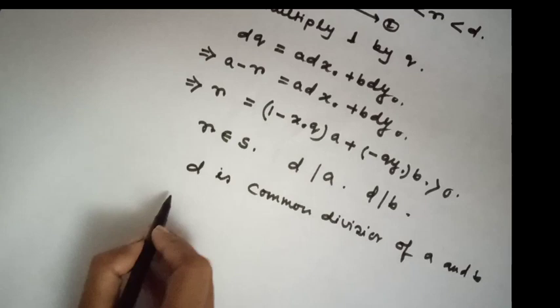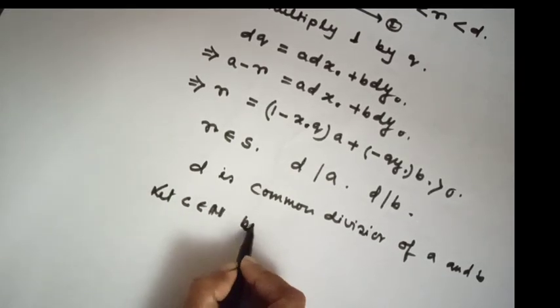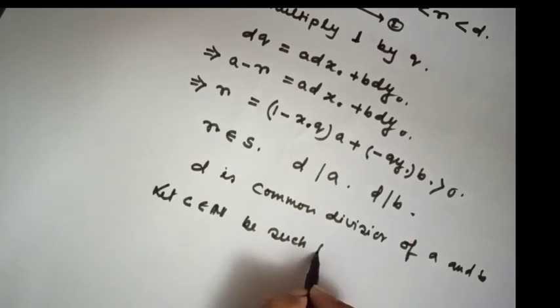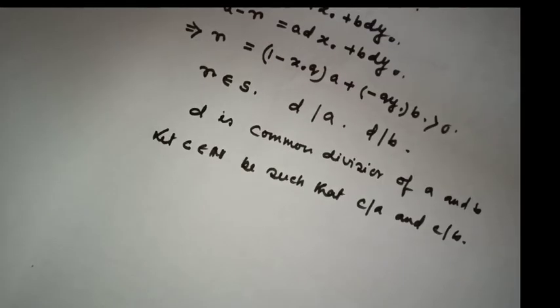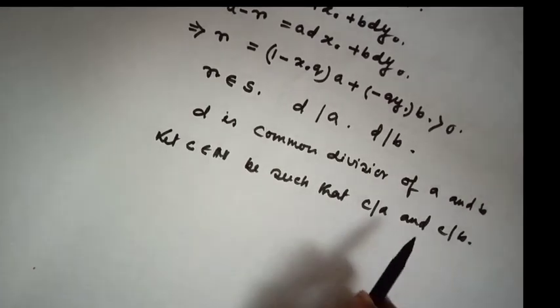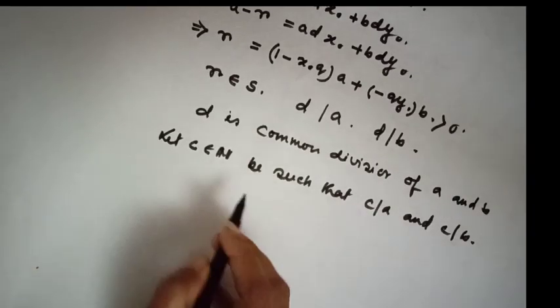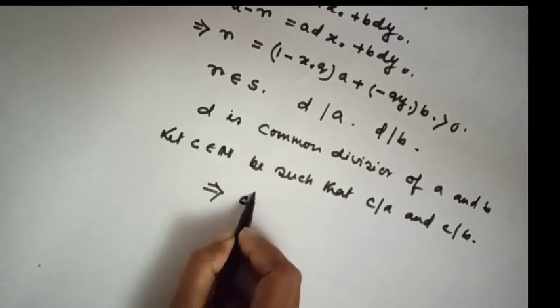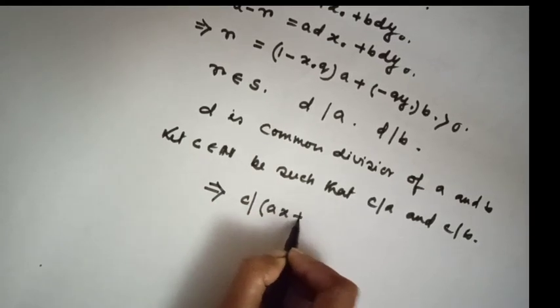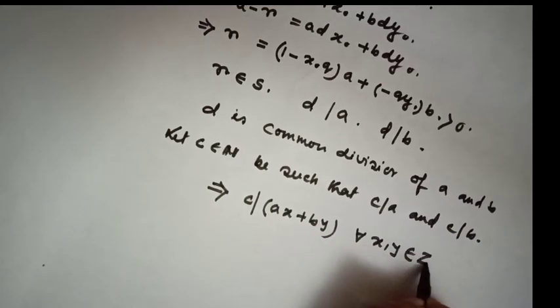Let c belong to the natural numbers be such that c divides a and c divides b. That implies, as all of us know, if c divides a and c divides b, then c divides ax plus by for all x, y belonging to the integers.